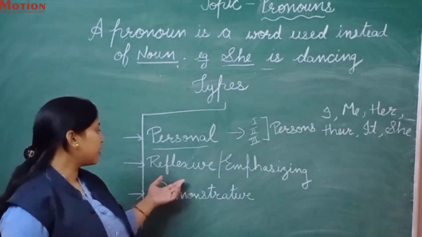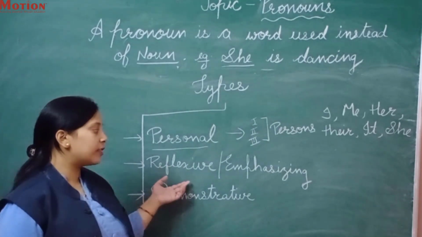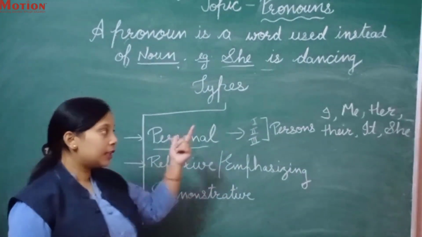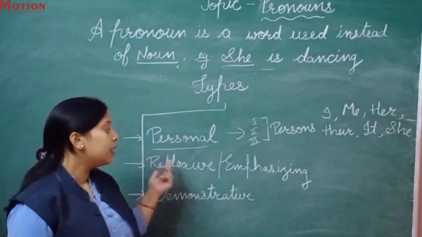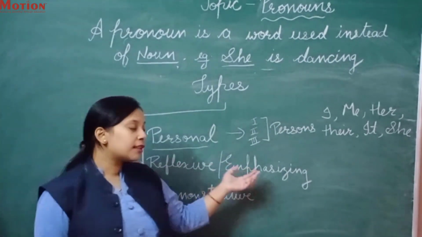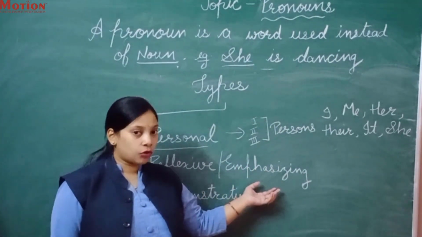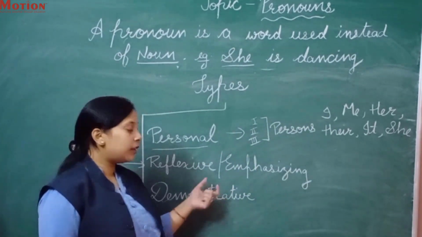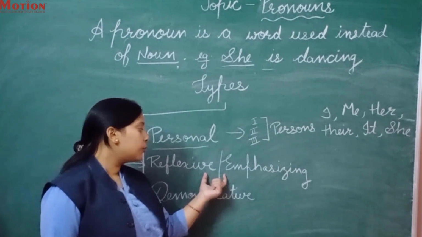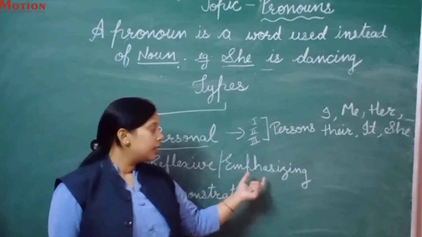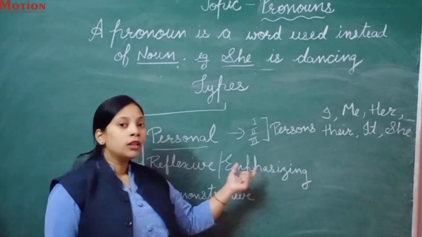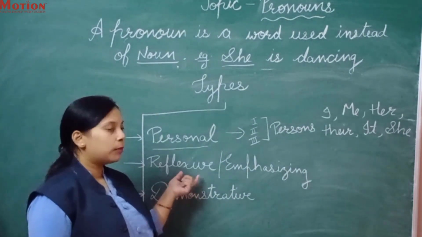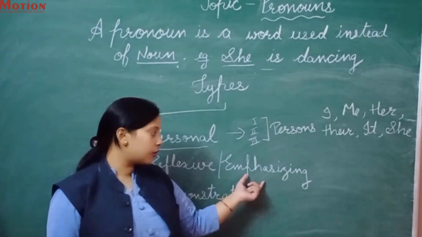Okay, now the second one is reflexive pronoun. We have seen reflexive pronoun also in the table, and it is also called emphasizing pronoun. Okay, don't get confused between the names. If you have to write about the emphasizing pronoun, that is only reflexive pronoun, none other of these.